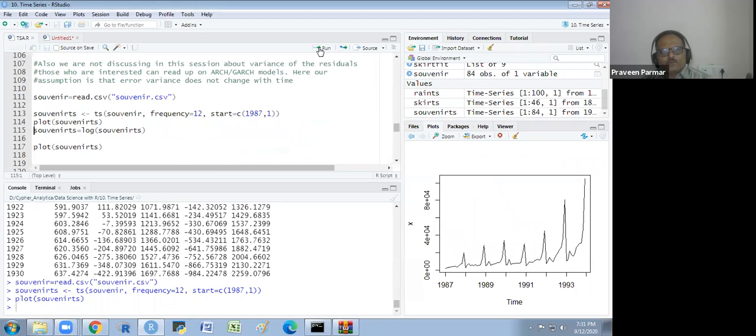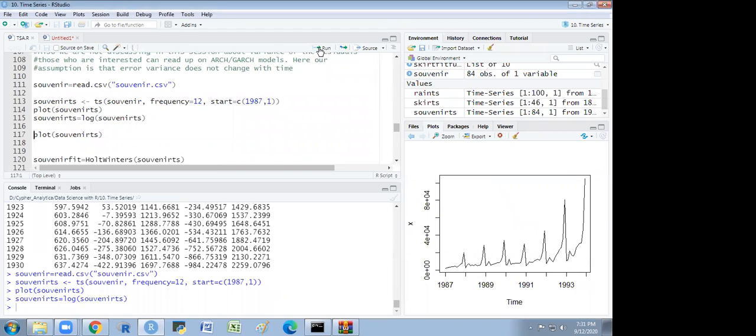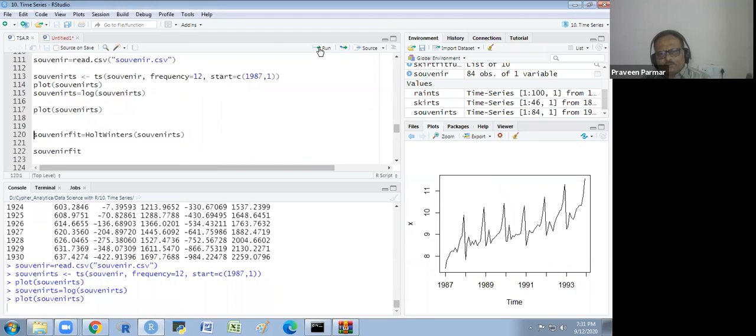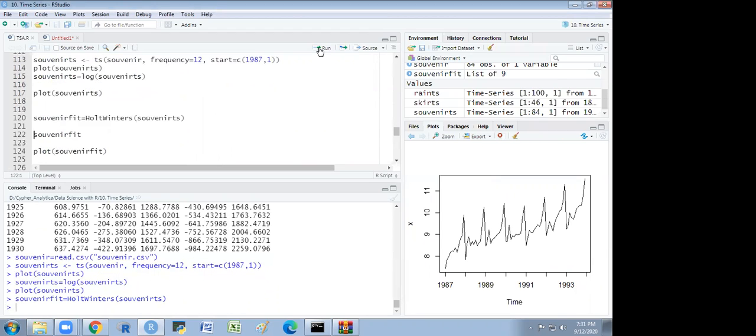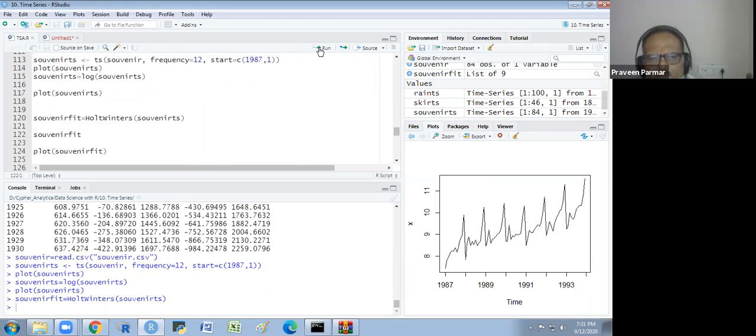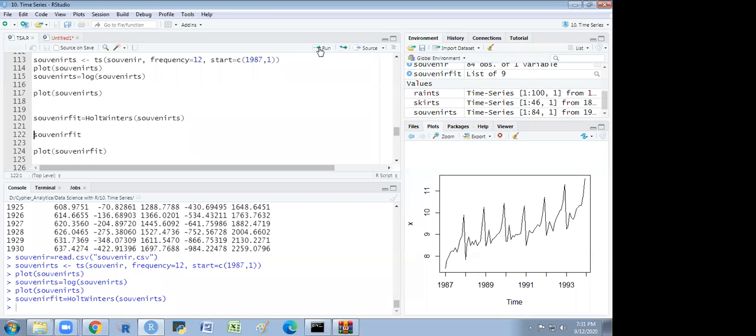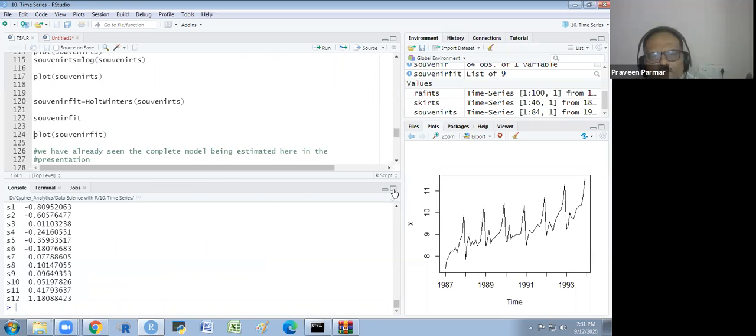So we have converted first in log, and then we prepare one plot for that log, and then we use the whole winter. There is a level, secular trend, and seasonal values. So if I run this, you will see I will get this.